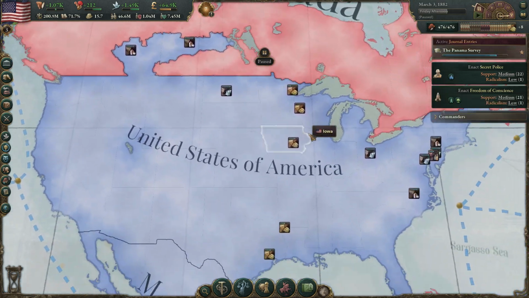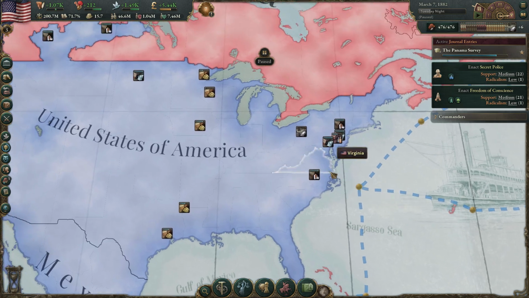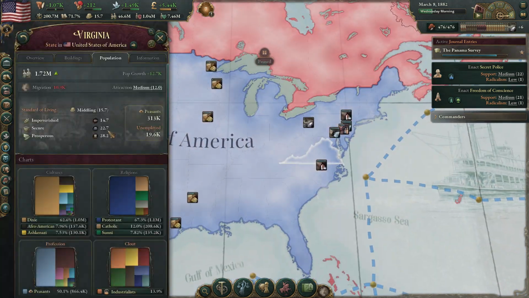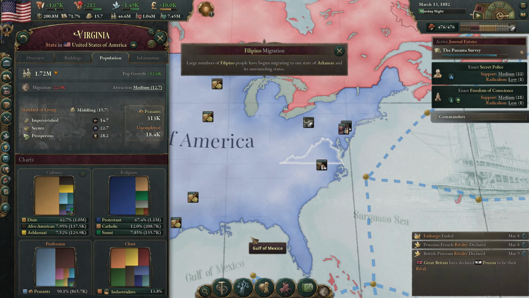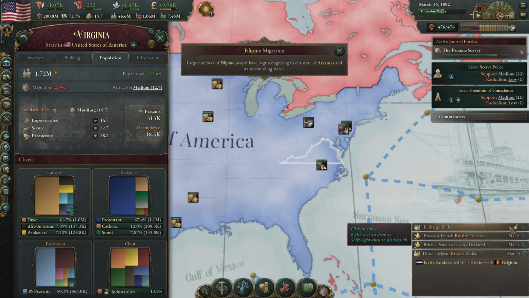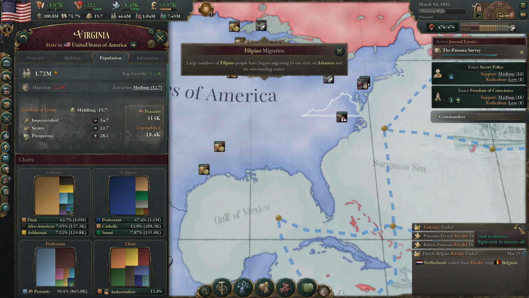Yeah, very strong faction in our country. We do need to take a look at Virginia. I said we look at their population as well. So very high Dixie population, almost 2/3 of the population here. And it looks like Filipino, people from the Philippines are moving to Arkansas.